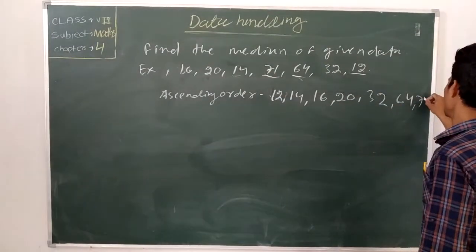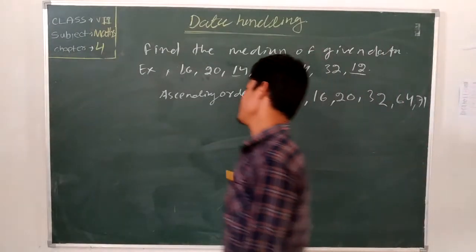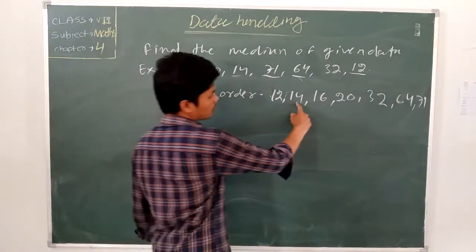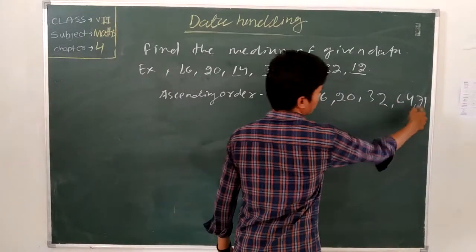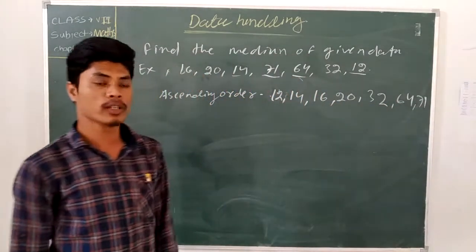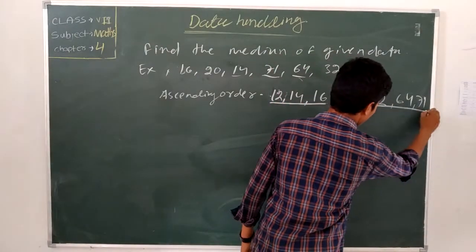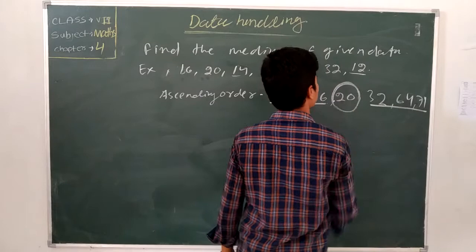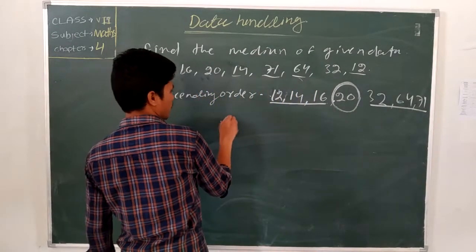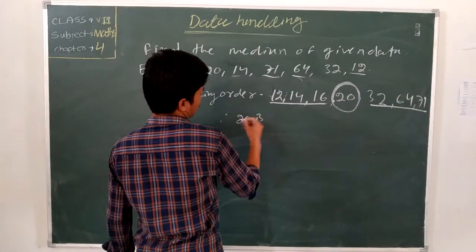71. Then count the data. The data count is 7: 1, 2, 3, 4, 5, 6, 7. Then here the middle number, between 14, 16 and so on, is 20. Okay, 20 is the median.